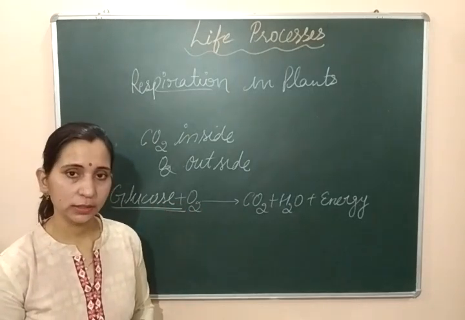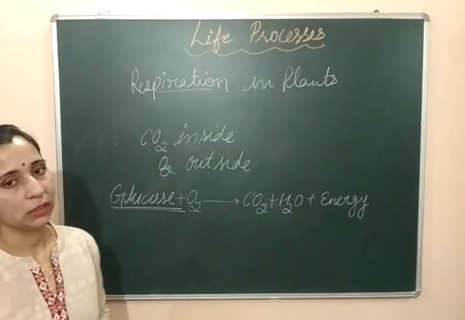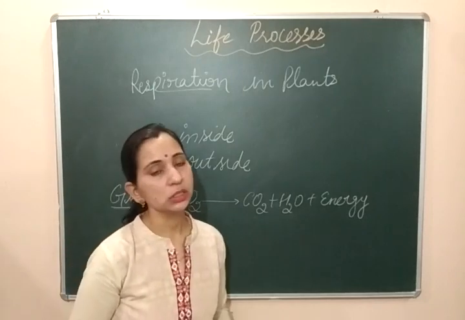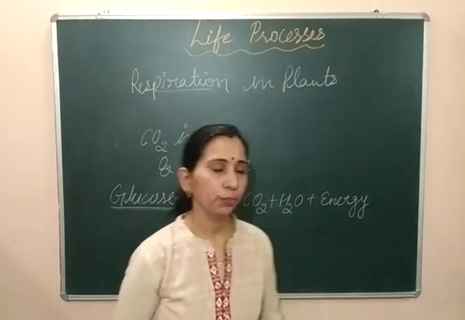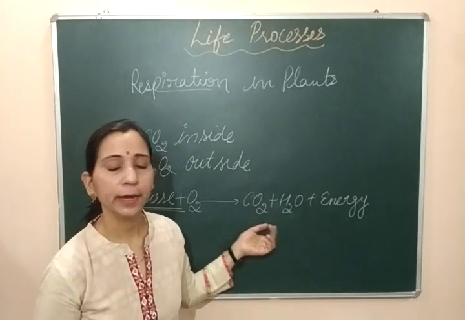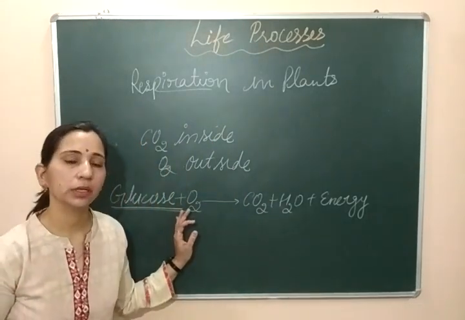It gets oxidized and it releases energy. प्लांट्स के अंदर भी ग्लूकोज प्रेजेंट होता है और यही ग्लूकोज ऑक्सीजन के साथ रिएक्ट करके एनर्जी प्रोड्यूस करने में काम आता है, and they produce carbon dioxide and water also, like the same reaction that happens in the case of humans.